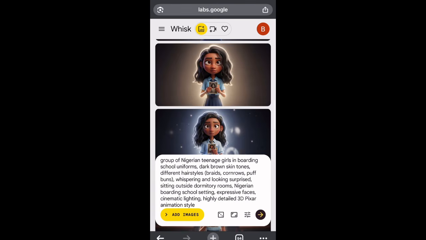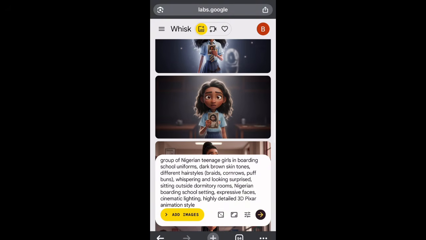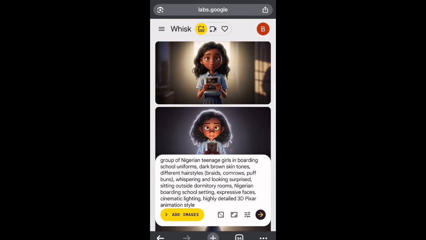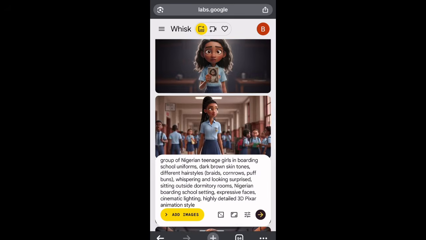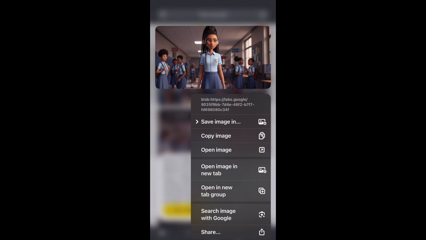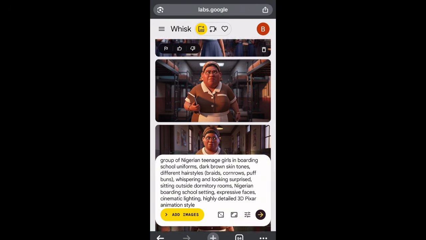So I'll just go through it, check the one that fits best to me, that I feel like is catchy enough, and then I'll just save it to my gallery. So that's basically it. Do it like that for the rest of them, and then save them, and then it's time to obviously create your scenes for your story.